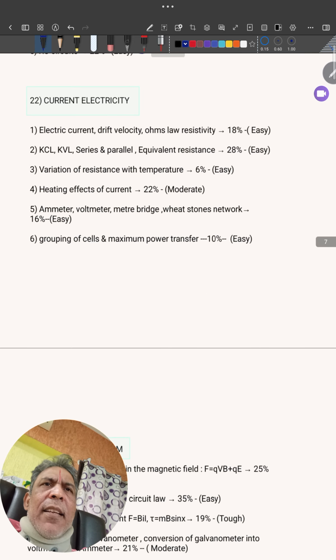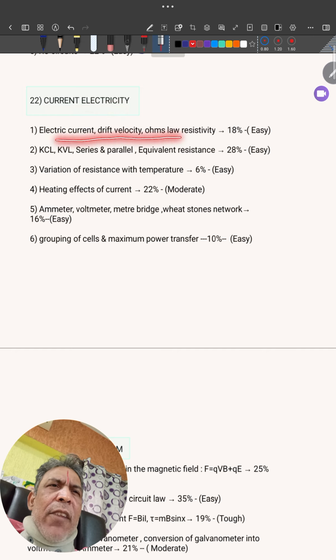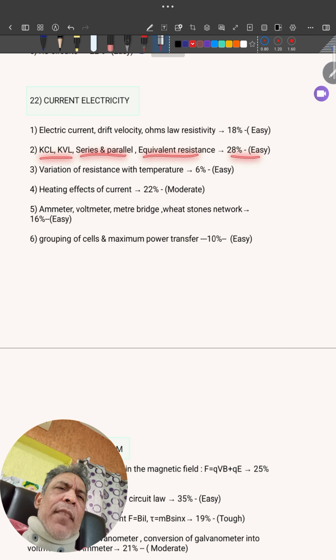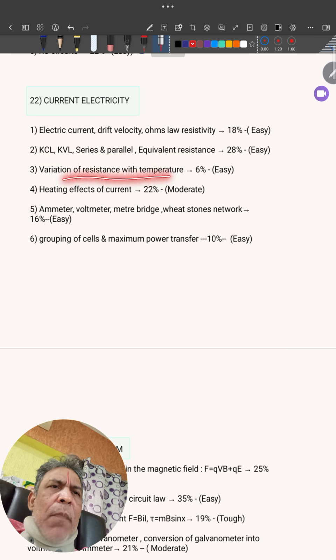Next, current electricity. Very important chapter. Electric current, drift velocity, Ohm's law, resistivity, 18%. Very easy, a simple formula based. Series parallel, equivalent resistance, KCL, KVL, together 28%. Variation of resistance with temperature 6%. R equal to R naught (1 plus alpha delta T). Based on that formula, very easy.